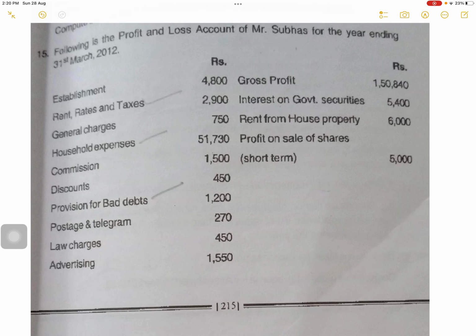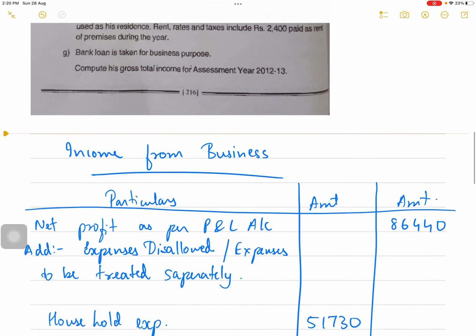Okay. Interest on government security, rent from house property, profit on sale of shares, all you will add. Sorry, all you will subtract.